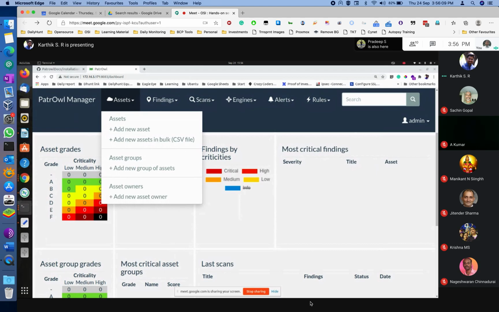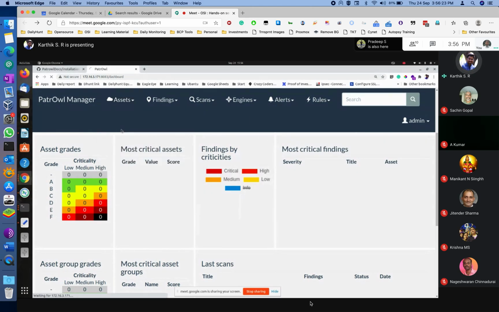How do you add assets? How do you add scans, schedule scans? What are alerts, rules? We can discuss everything else. And then in the end, we will run the actual scans. Okay. And for adding an asset, you can add a particular subnet or a single asset also.